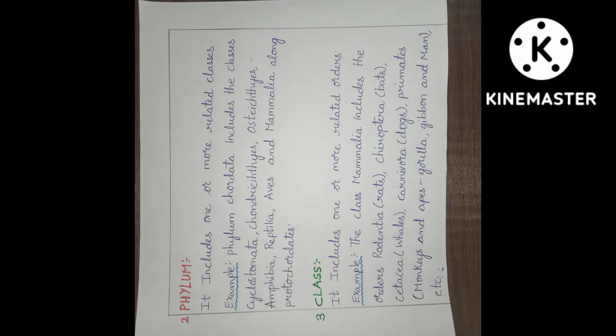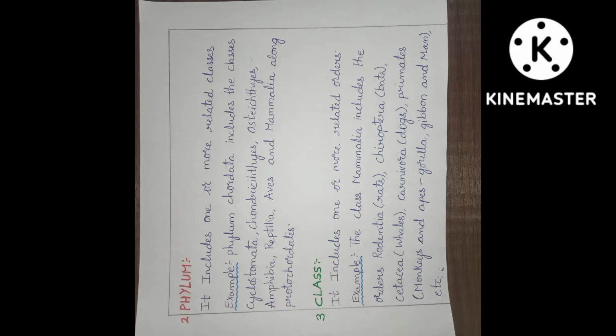Aves. Here aves is a taxonomic class of birds, the class belonging to the phylum Chordata. Mammalia. Mammalia means any member of the group of vertebrate animals in which the young are nourished with milk from special mammary glands of the mother. Along with protochordates. Here protochordates are an informal category of animals, not a proper taxonomic group, named mainly for convenience to describe invertebrate animals that are closely related to the vertebrates.